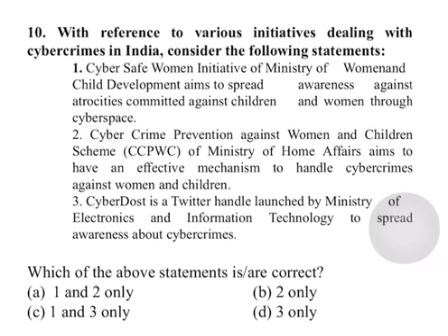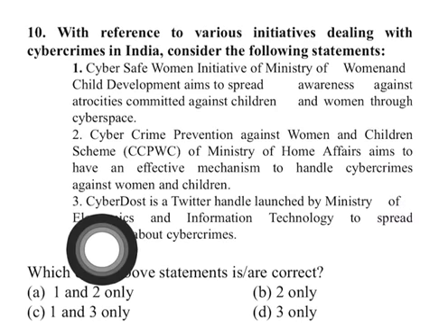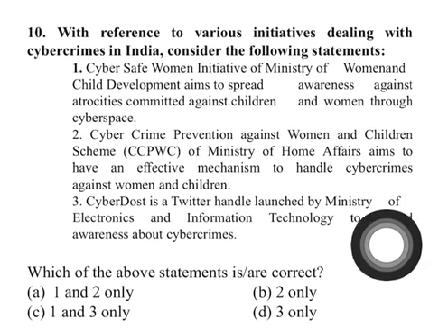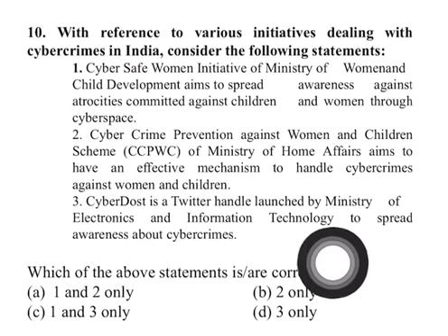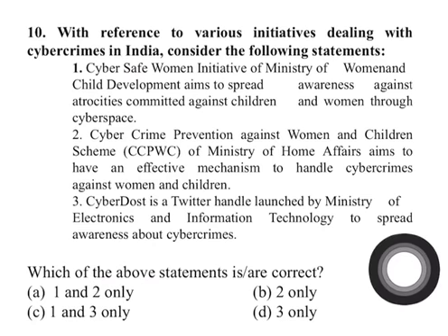Now the third statement is Cyber Dost. Cyber Dost is a Twitter handle launched by the Ministry of Electronics and Information Technology to spread awareness about cyber crime. The job of the Cyber Dost Twitter handle is definitely to spread awareness about cyber crime, but it has been launched by the Ministry of Home Affairs and not by the Ministry of Electronics. So only 2 is the correct answer.